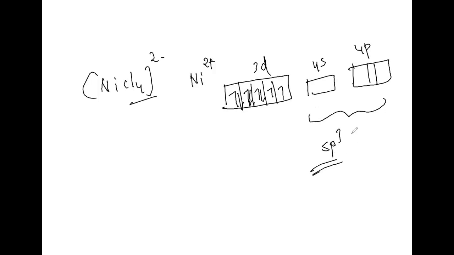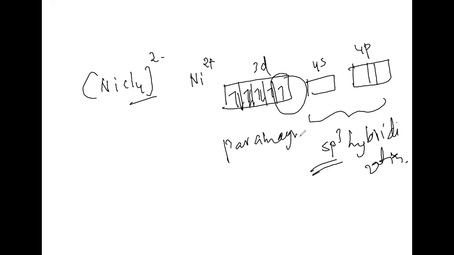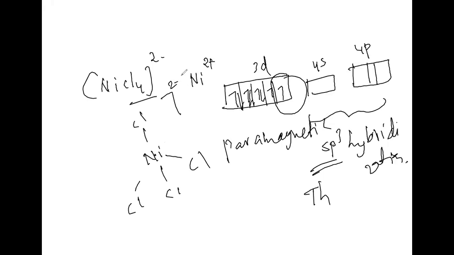These 4 will take up sp3 hybridization. A general hint I am telling: when halides are there, that is weak ligands, where we can see unpaired electrons, which is paramagnetic. sp3 means tetrahedral. How can we draw it? We can draw chlorine, chlorine, chlorine, chlorine, with 2- charge. Okay. Any doubts regarding this?